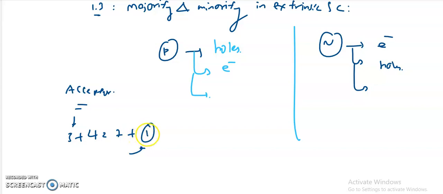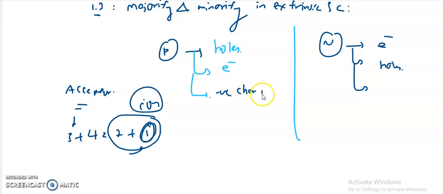And for example, once this vacant position is filled up with one electron, then we cannot call this an atom, we have to call this an ion. This position is filled up with one electron, which is a negatively charged particle. That's why we can call this a negatively charged ion. So in the p-type extrinsic semiconductors, apart from holes and electrons, we also have negatively charged particles, which are called negatively charged ions, or can also be called acceptor ions.